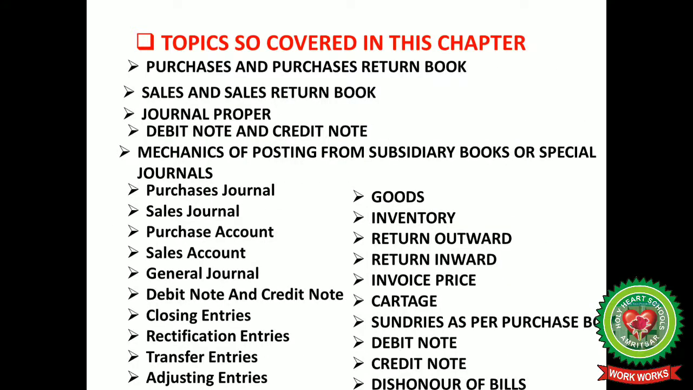So in this chapter we have covered these topics: purchase and purchase return book, sales and sales return book, journal proper, debit and credit note, how we can post entries in the different subsidiary books, closing entries, rectifying entries, transfer entries, adjusting entries, return inward, return outward, miscellaneous entries, and dishonor of bills.